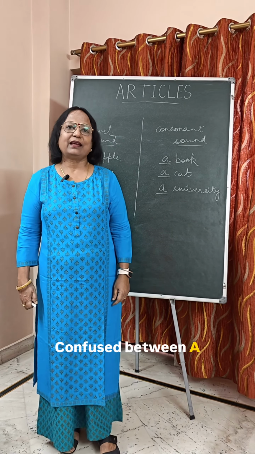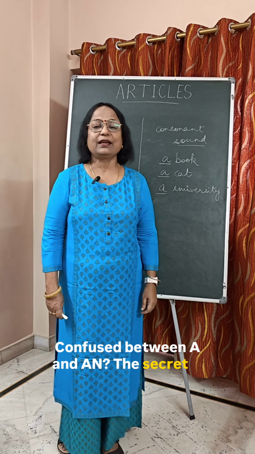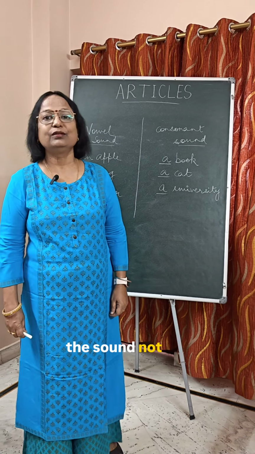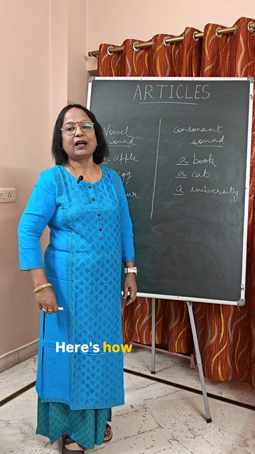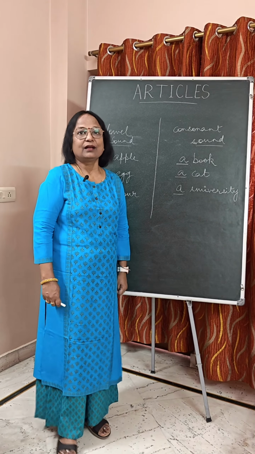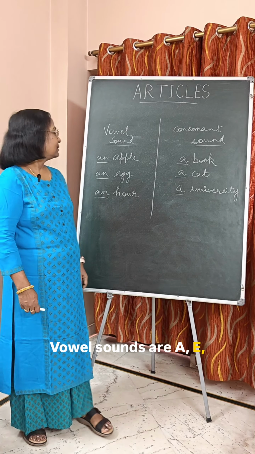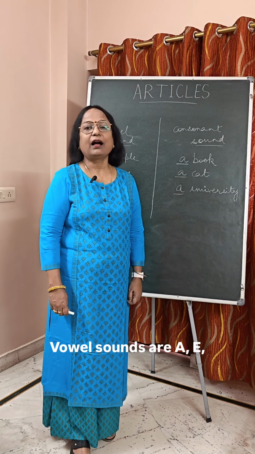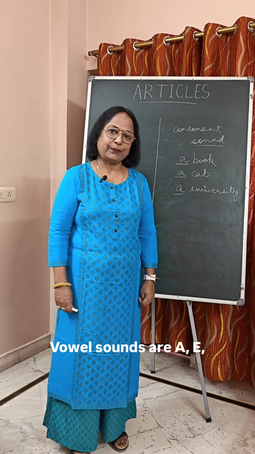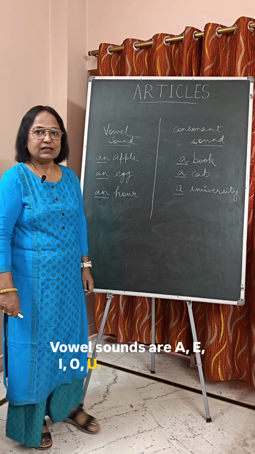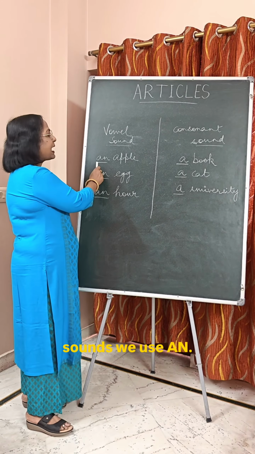Confused between A and an? The secret is the sound, not the letter. Here's how to check. Vowel sounds are A, E, I, O, U. Before vowel sounds, we use an.